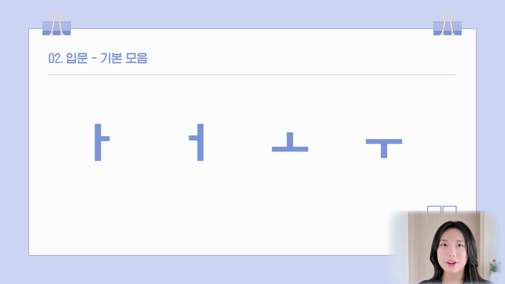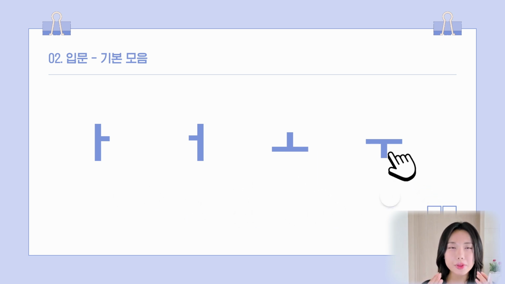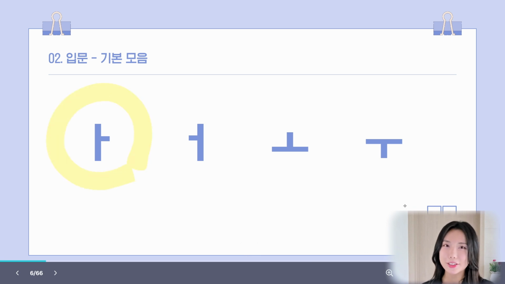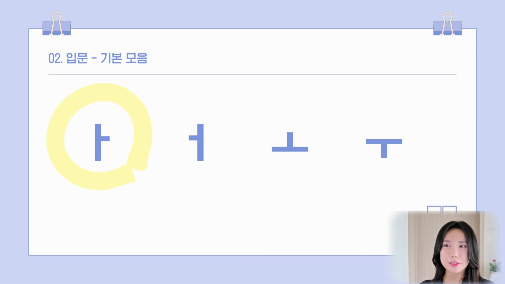From left to right, they're a, o, u, u. Please take a look at my mouth, the size of my mouth. It's getting smaller. I studied English and Chinese and Japanese. All of you have these sounds in your own language, so I don't think it's problematic. The second one is kind of tricky. And the third one is O.